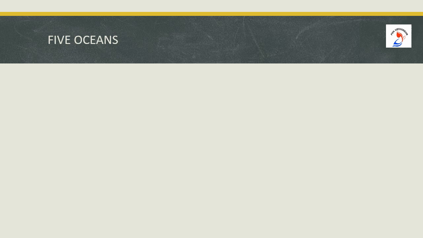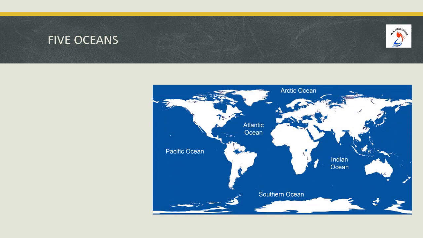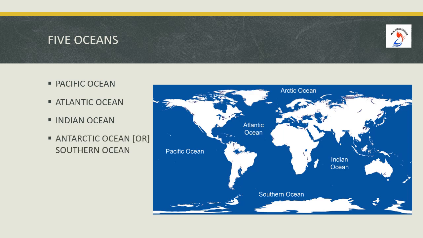How many oceans are there? There are 5 oceans. They are Pacific Ocean, Atlantic Ocean, Indian Ocean, Antarctic Ocean, otherwise it's even called the Southern Ocean, and Arctic Ocean.